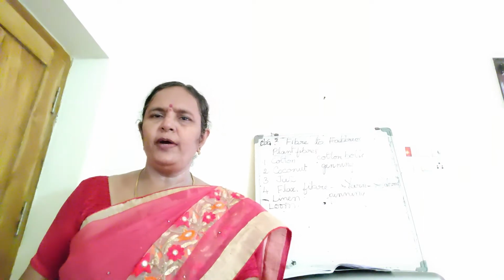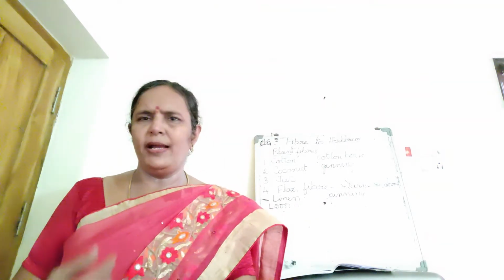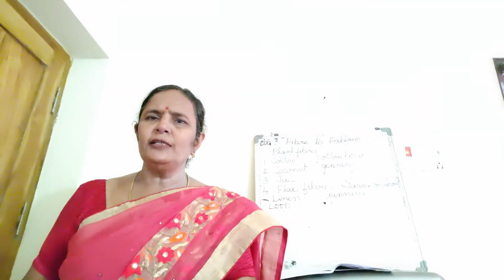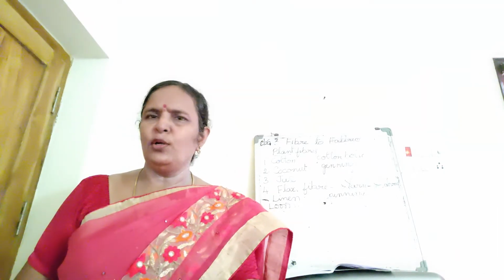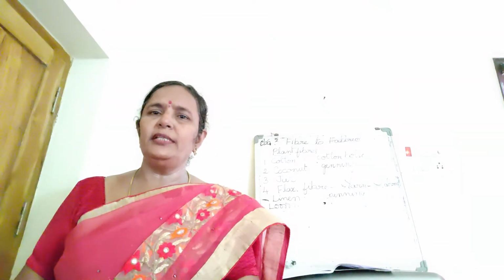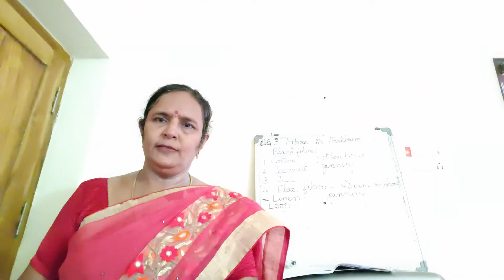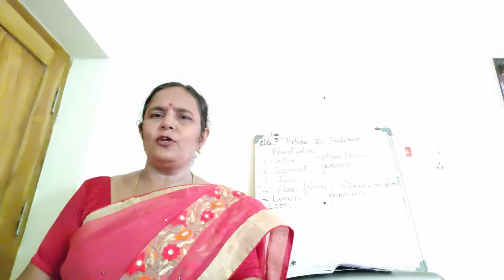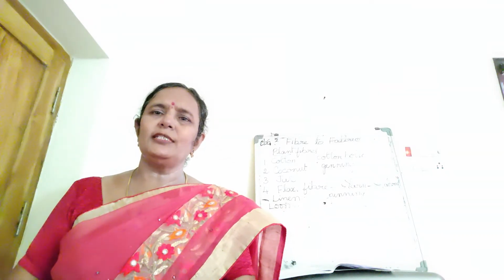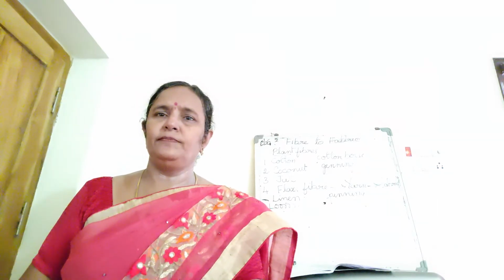Next one, coconut fiber is obtained from the fruit. It is used in different industries: coir, mattresses, doormats, ropes, and so on. And next one is jute. Jute fiber is not used for clothes. Coconut fiber is not used in making clothes. Only cotton and linen, flax fiber, these two are used to make clothes. But those two are used for separate purposes because those fibers are not smooth. They are coarse, they are rough. That is why they are used for some other purposes. Jute is used especially for gunny bags and ropes.